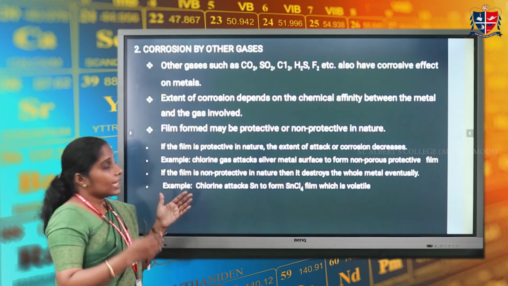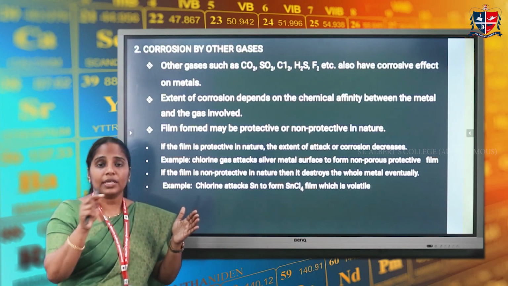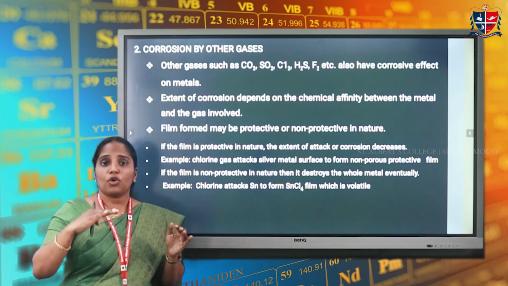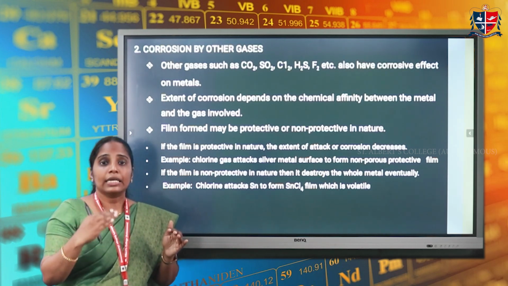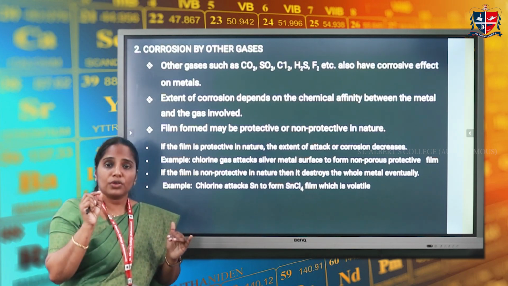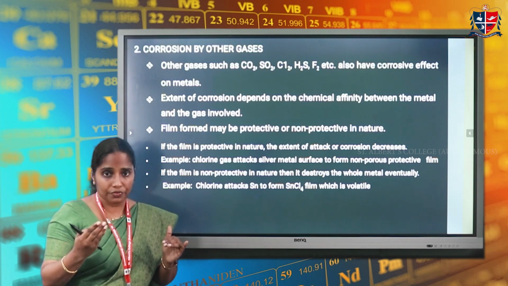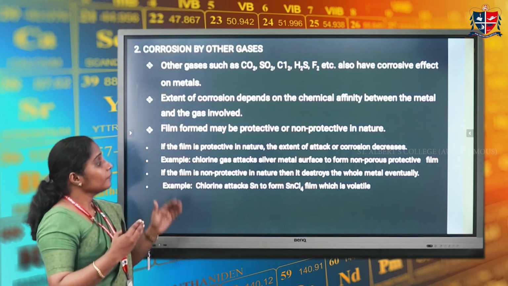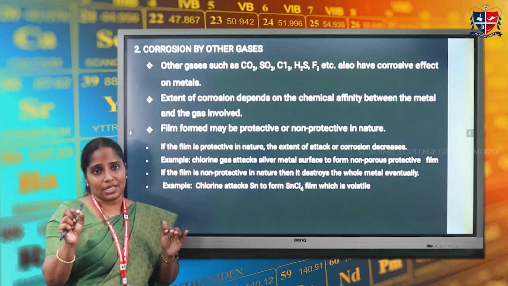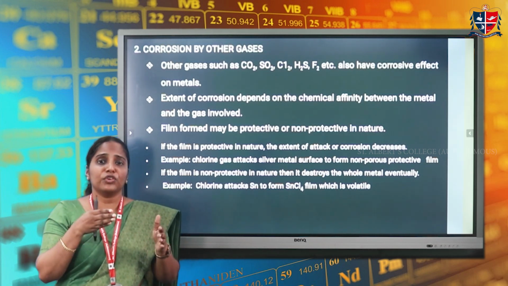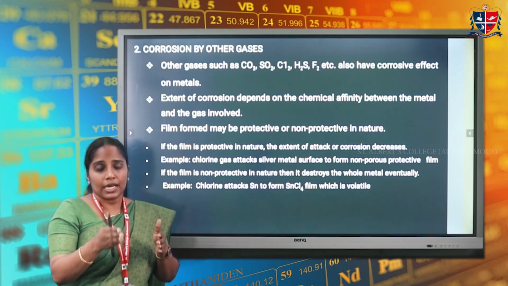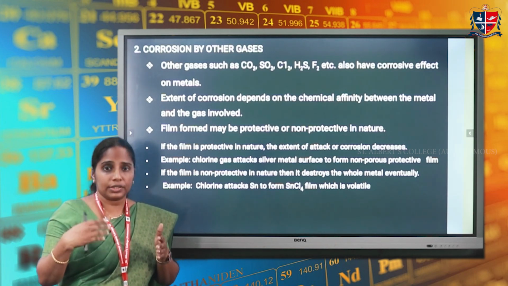In this case, if the metal forms a protective film, it will decrease the rate of corrosion. For example, chlorine reacts with silver to form a stable protective film which decreases the rate of corrosion of silver further. Whereas, if the metal forms a non-protective film, it increases the rate of corrosion. The example for that is chlorine reacting with tin to form stannic chloride film, which is porous in nature. As a result, the corroding environment can penetrate through the pores and interact with the metallic surface, and the metal will undergo further corrosion.